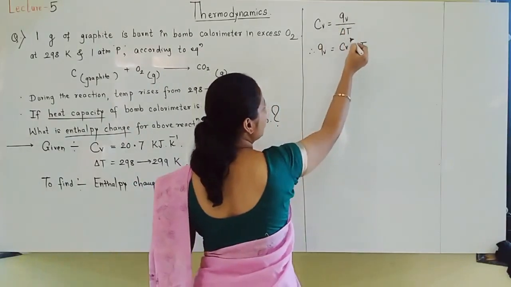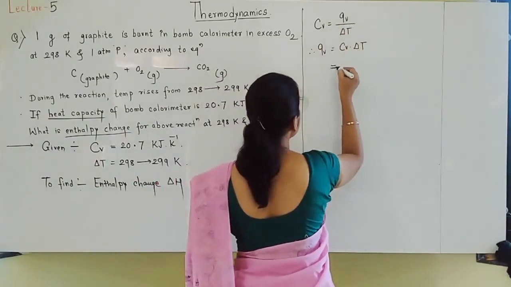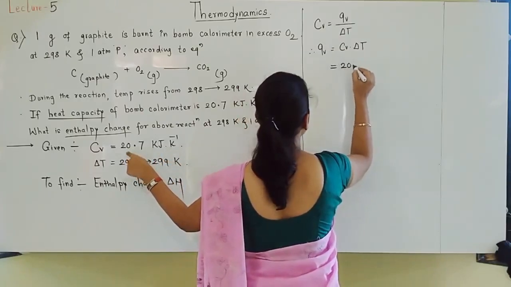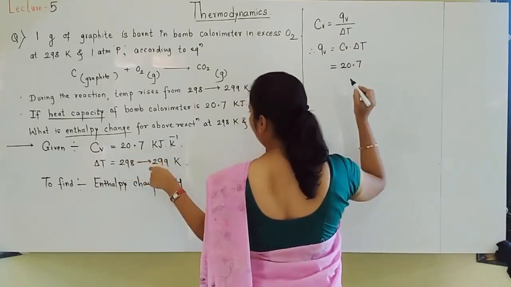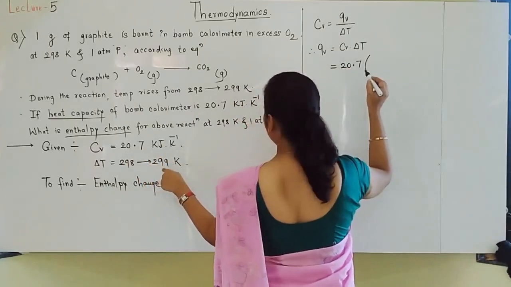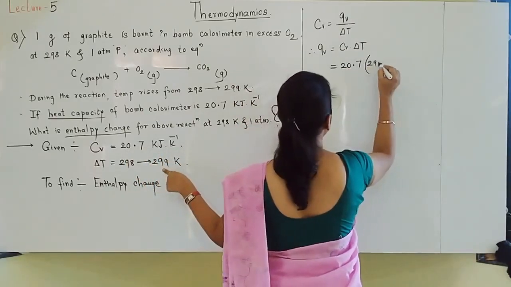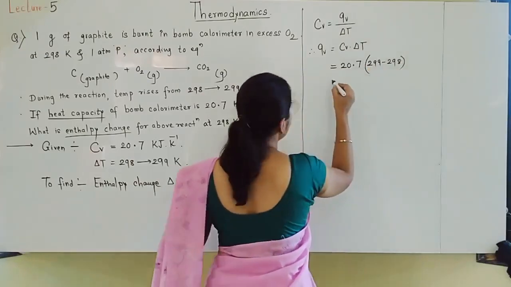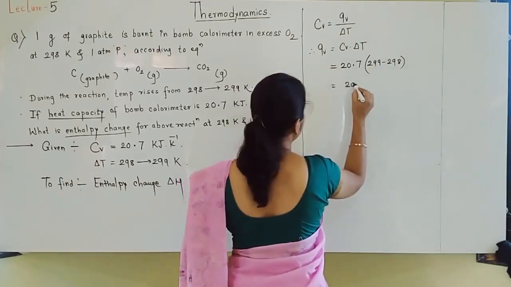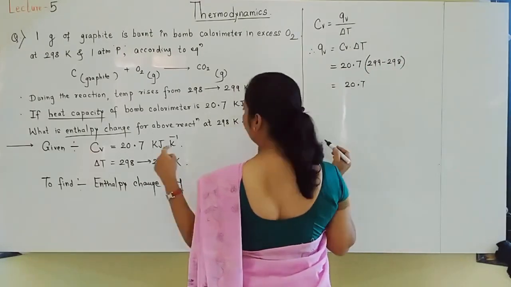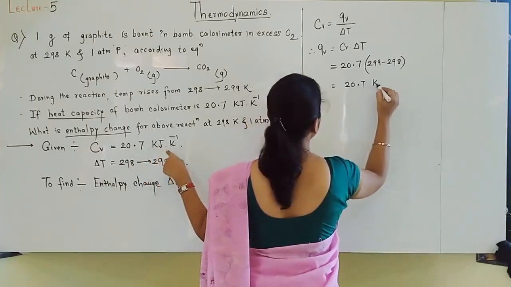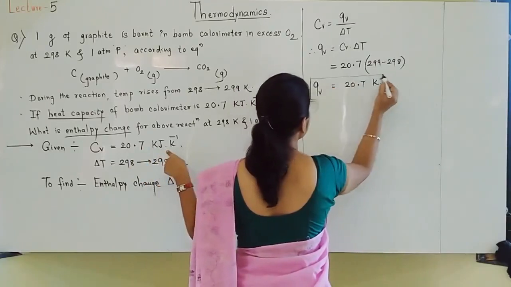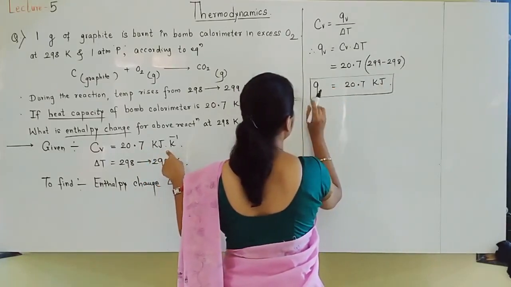So QV is equal to, you can multiply this. CV is given how much? CV is given 20.7. Change in temperature is final minus initial, 299 minus 298, a 1 Kelvin difference. So directly you got the answer 20.7. Of course the unit is kilojoule. QV we calculated as 20.7 kilojoules.